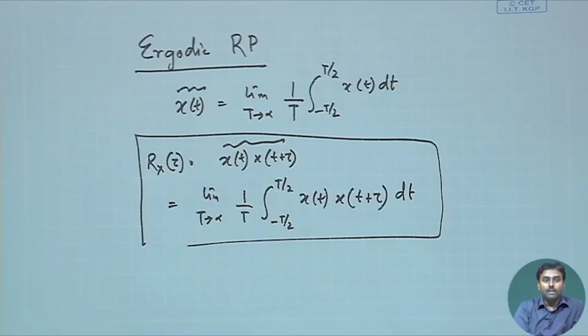Now, if for a particular sample space, any sample I pick, I evaluate these two things and they are exactly equal to the ones we have got for the stationary process, if this happens, then the associated random process is called an ergodic random process.